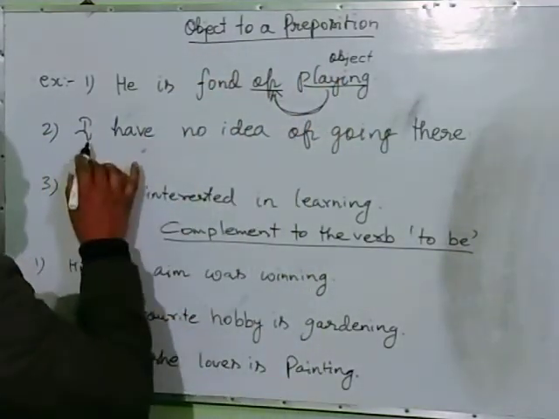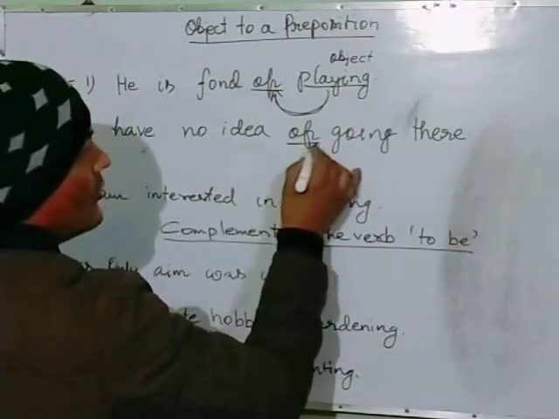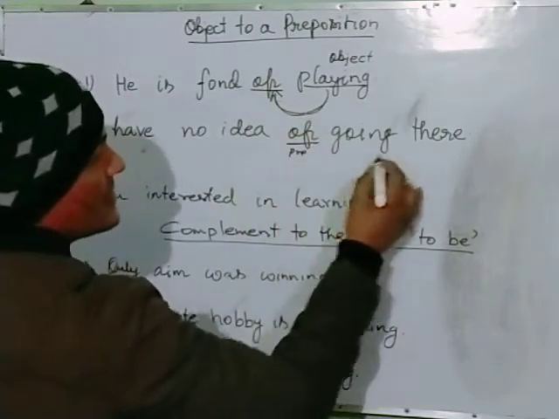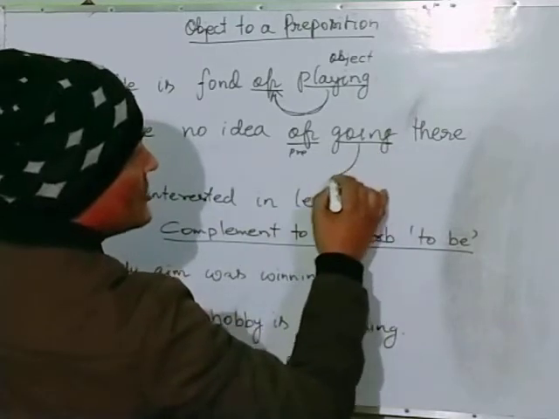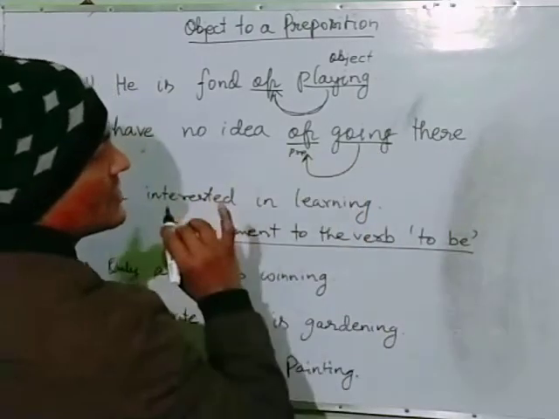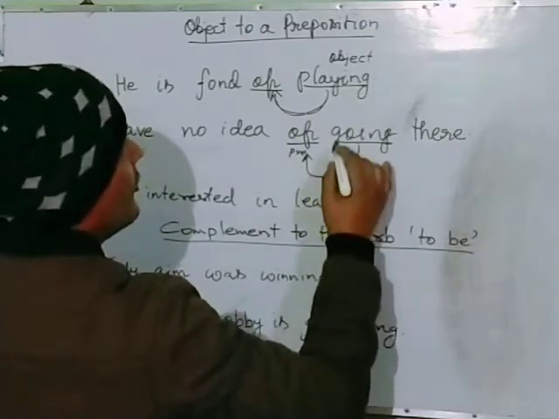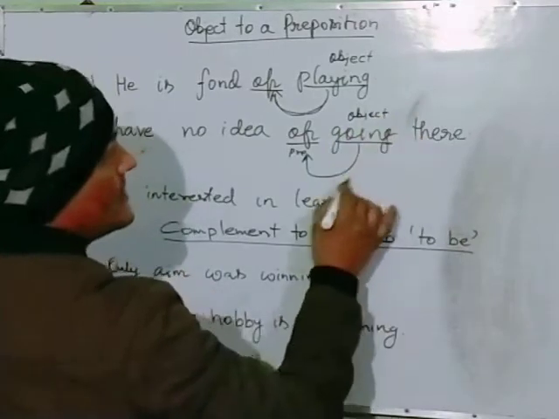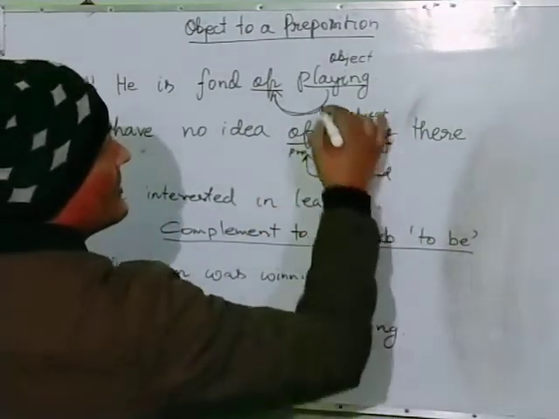Now the second one, I have no idea of going there. Of is the preposition. Therefore going is a gerund, object to a preposition. That's why it is a gerund.